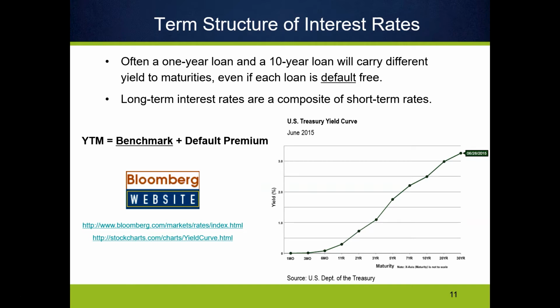These were the current rates in 2015. You can see that they're almost zero between 1 month and 6 month bonds because the likelihood of default for the U.S. government in the next 6 months is minuscule, but they climb up to about 3% for a 30-year bond, and that was in 2015. If you go look at it right now, they're all way lower than that.